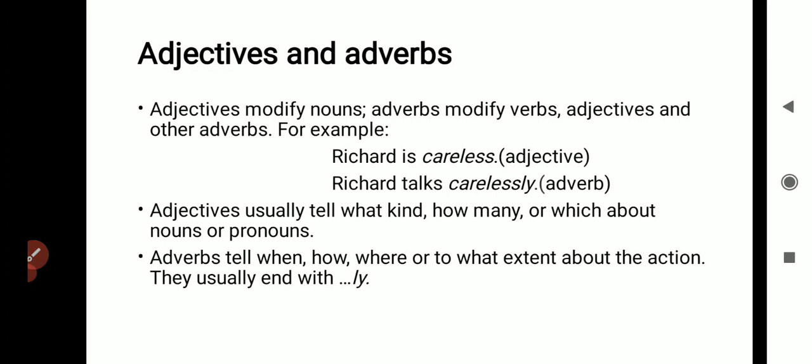One thing we need to remember is that most adverbs end with ly. Adjectives usually tell what kind, how many, or which about nouns or pronouns, whereas adverbs tell us when, how, where, or to what extent about the action.